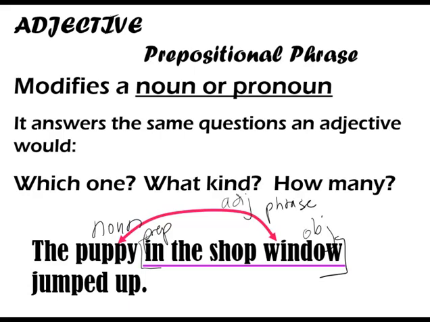The whole thing is being an adjective, and it's answering either which one, what kind, or how many. In this case, which puppy? The puppy in the shop window. And notice I can have this sentence without the prepositional phrase. They're interchangeable because they're just modifiers. I could have the puppy jumped up, but I want to know which one: the puppy in the shop window jumped up. So now my phrase is answering which one, giving more information, and therefore I have an adjective phrase.